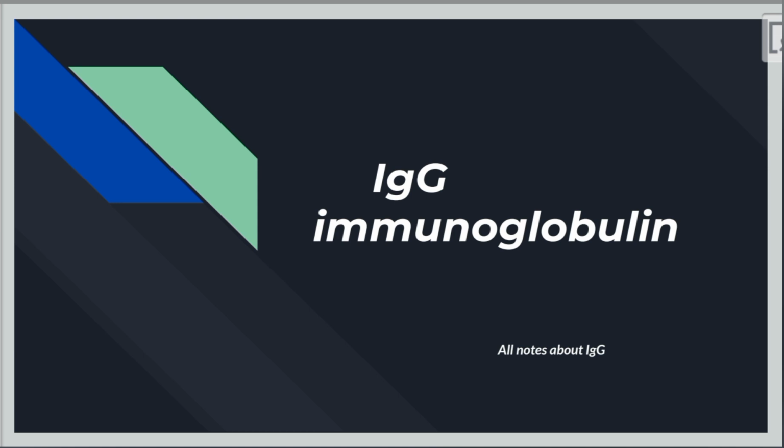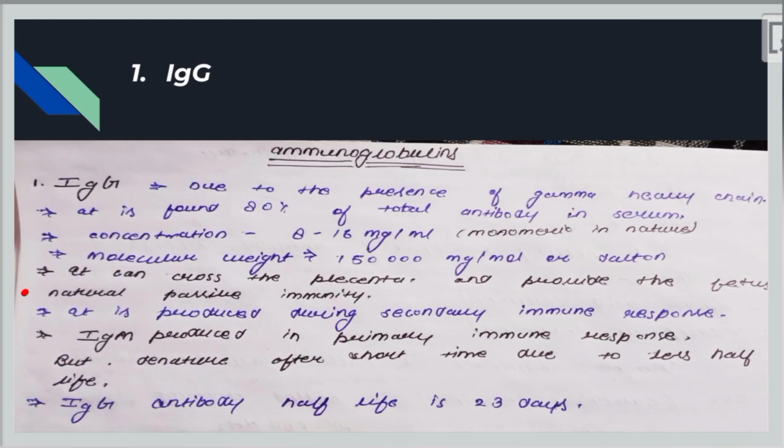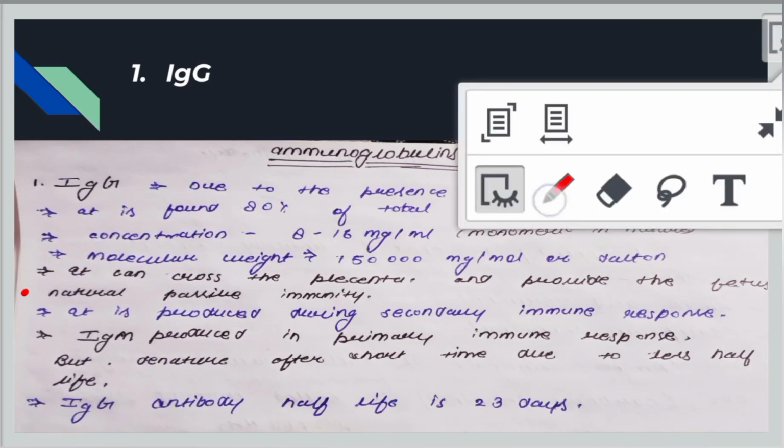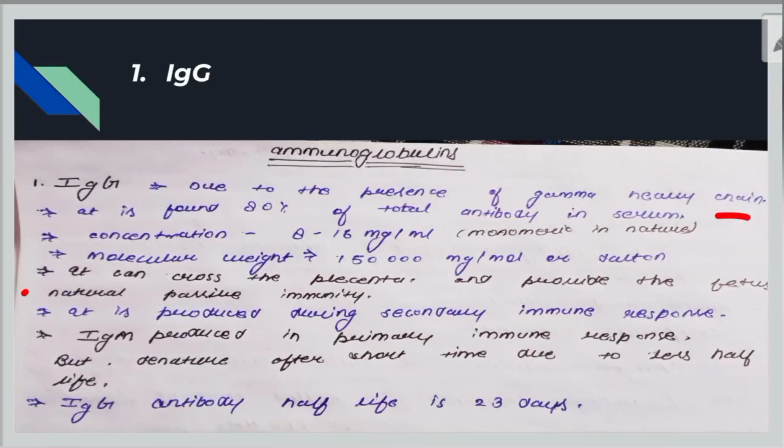Okay, so today we will start with the first slide, which is IgG, due to the presence of the gamma heavy chain. The second line is: it is found as 80% of total antibody in serum. The concentration of this antibody is 8 to 16 mg per ml, and it is monomeric in nature. What is a monomer? Suppose there is an antibody, it's a monomer. And what is a dimer? Two antibodies bound together is called a dimer. So the nature of IgG is monomeric.